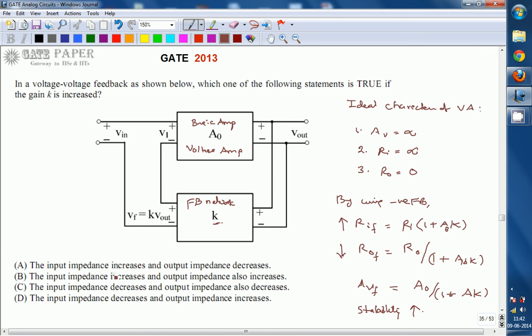Now we look at the options. Input impedance increases, output impedance reduces. That implies the right option for this question is A. Thank you.